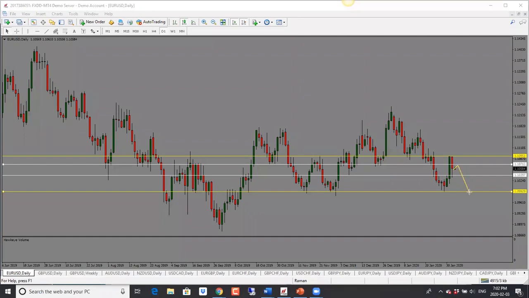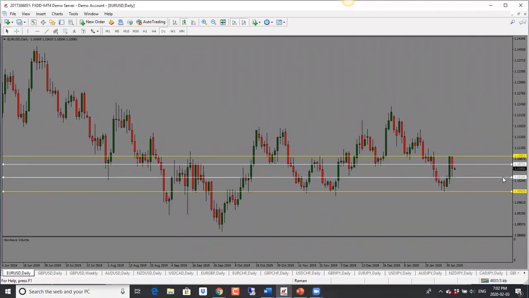And it's always one of those buy the rumor, sell the news type of thing. And that's what we have seen here as well. So I am looking for price to drop further here. Bias is bearish. In this case, the first target would be 1.1020, or actually 1.1030. And then we're looking at 1.099, so 1.10. So bias is bearish, looking for price to come into the support level here for euro.